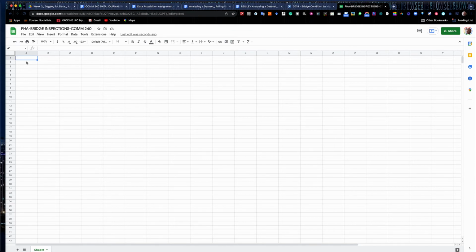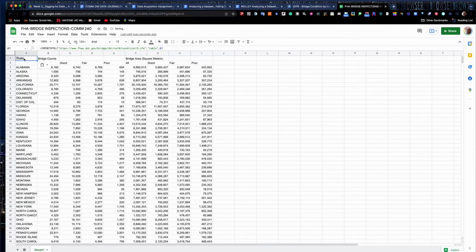Even if you put it in some random folder that you can't remember where it's at, you can always go back and get it. Click in cell A1. Anytime you scrape data, you want to scrape into cell A1. Your first row should always be the labels of all the variables. We talked about variables and categories that spill underneath. So the labels should come in the first row, and then the data will flow underneath it. Now I want you to paste that formula that I just showed you into cell A1. And if you were living right, you will have just scraped all of this data out of here.